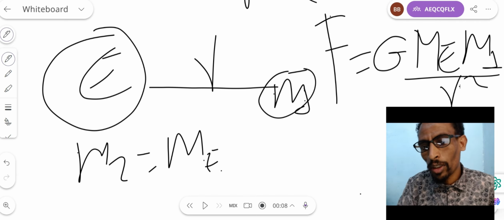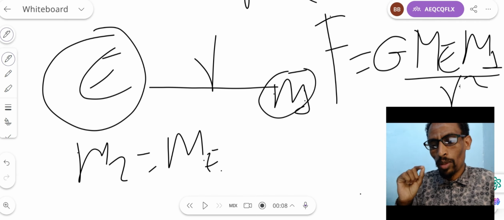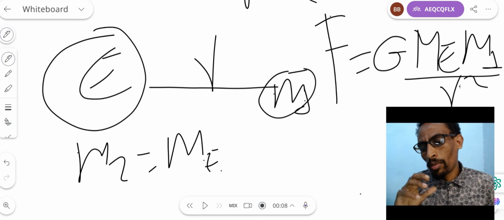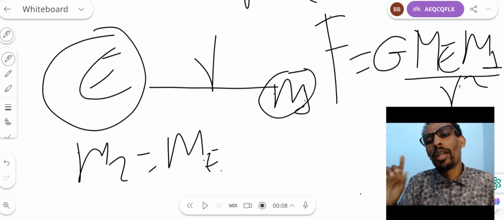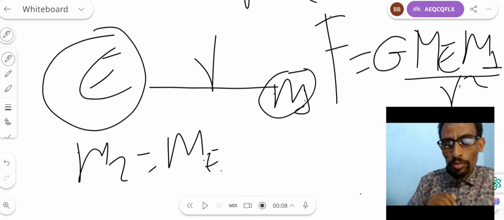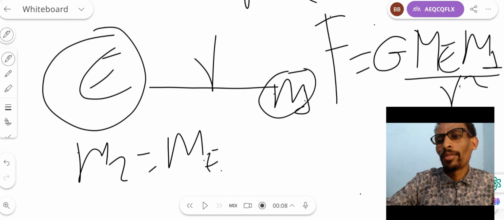So we conclude that force is directly related to the product of the masses of any two objects, but inversely proportional to the square of the distance between those two objects.